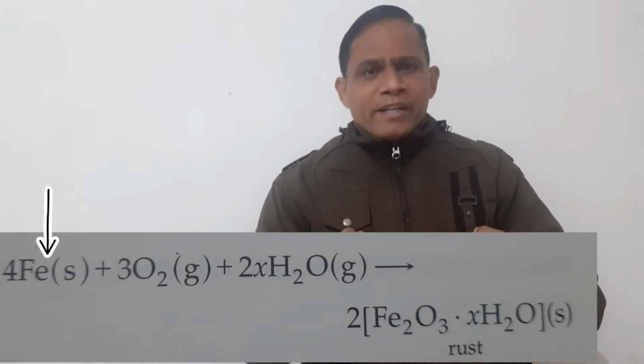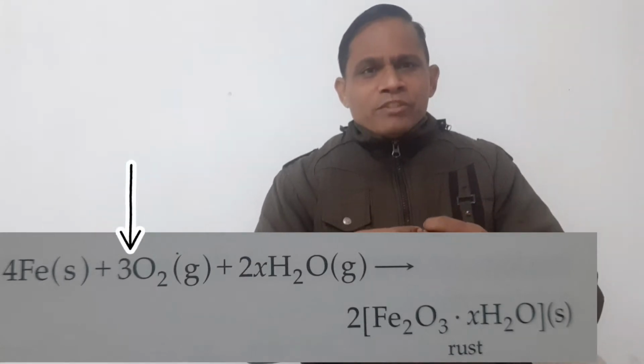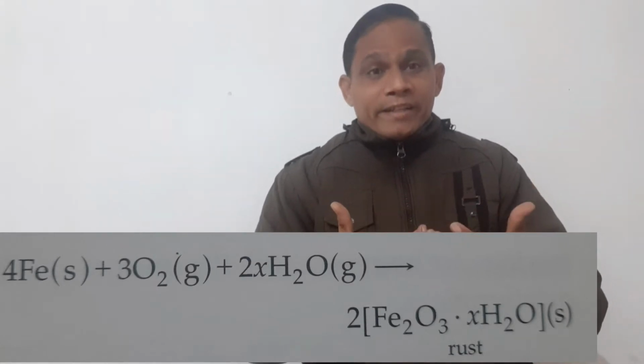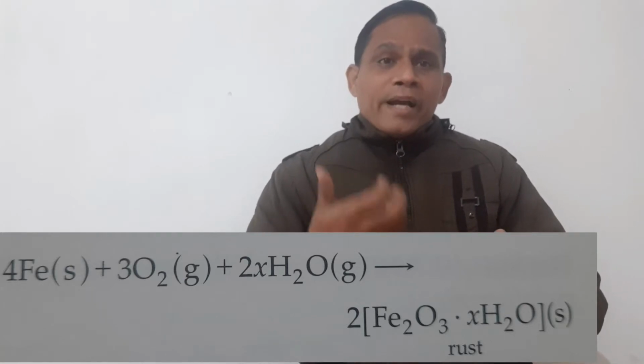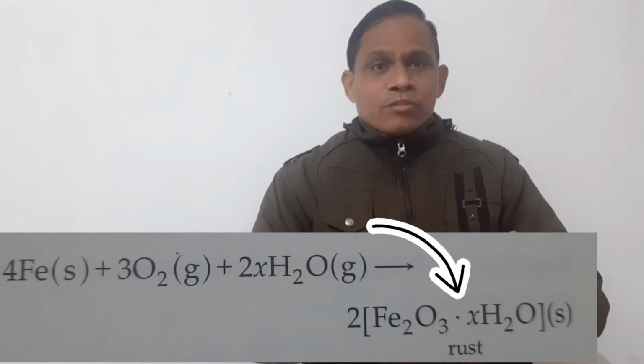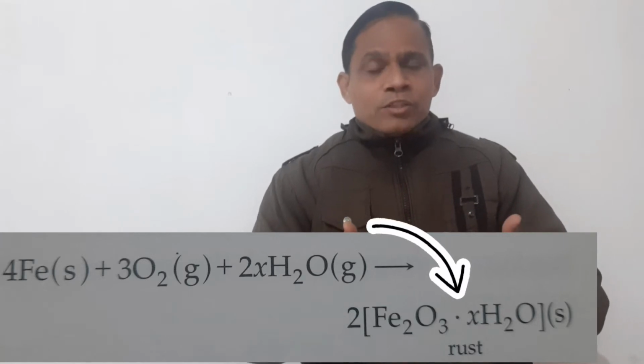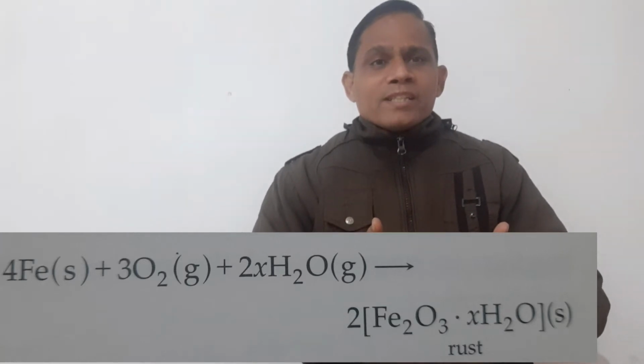Next thing which I am going to discuss with you, students, is the rusting of iron. What happens in the rusting of iron? Iron combines with the oxygen which is present in the air and gets converted into iron oxide. This is also known as rust. So if someone asks you what is rust, rust is the oxide of iron, or you can say iron oxide. Its color is brownish red.